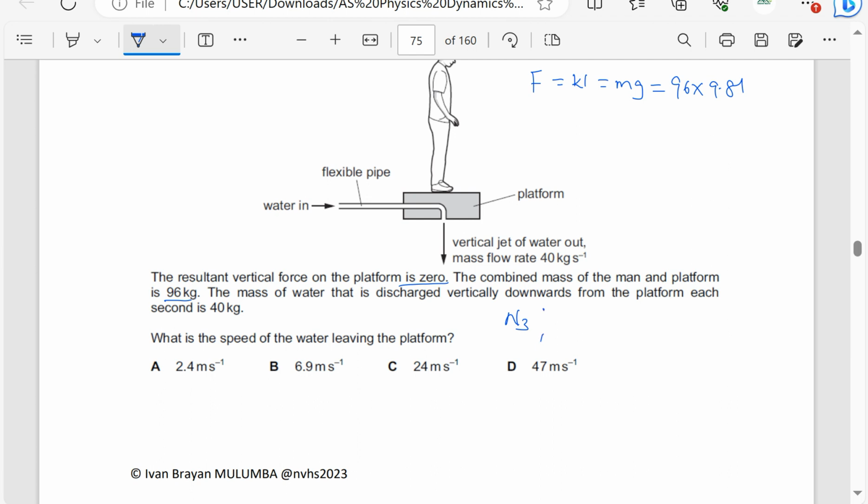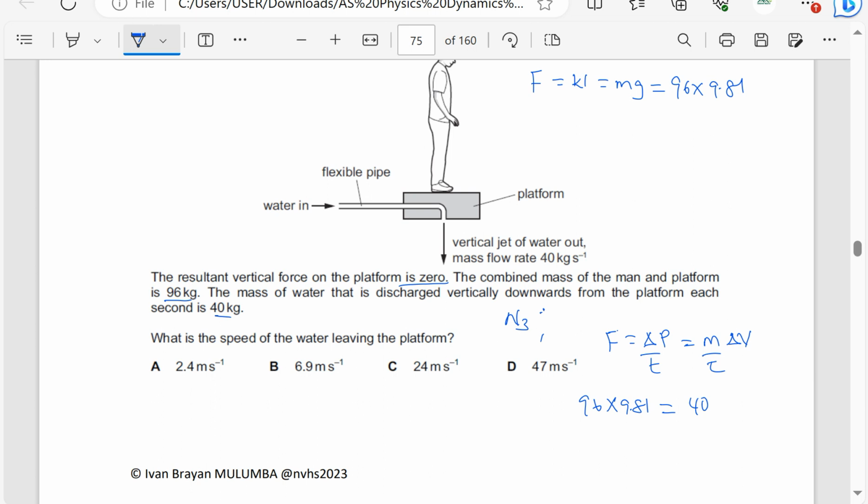Then from Newton's second law, the force is defined as the rate of change of momentum. From Newton's third law, the force is the same as the one I've calculated. So the force is the rate of change of momentum, which is going to be equal to the mass times change in velocity divided by time. So the force is 96 times 9.81. This should be equal to, they gave us the mass, 40 kilograms, so this is going to be 40.